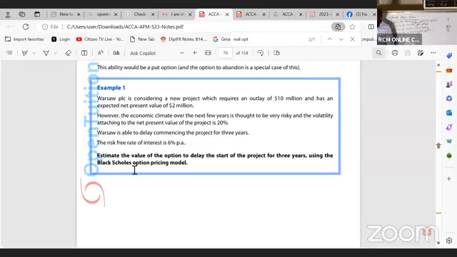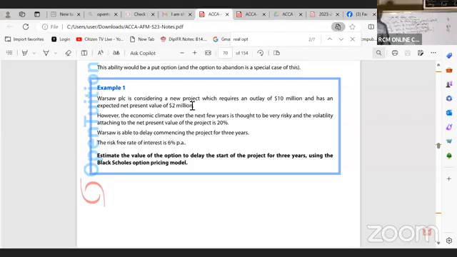So we are told here Warsaw PLC is considering a new project which requires an outlay of 10 million and has an expected NPV of 2 million. However, the economic climate over the next few years is thought to be very risky, and the volatility attaching to the net present value is 20%.